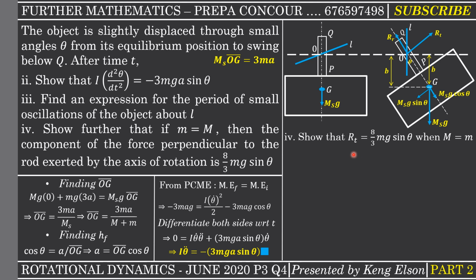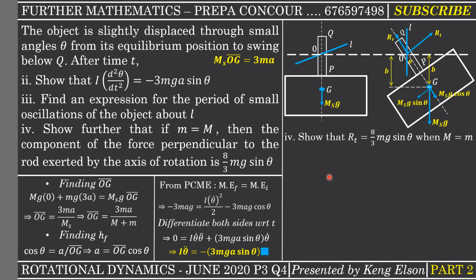Okay, now we are moving on to the last part of the question. Show that the component of the force perpendicular to the rod exerted by the axis of rotation is this. So that perpendicular component of the reaction is just the transverse component, which is R_OT. So we need to show that at the instant when the mass of the rod is equal to the mass of the rectangular lamina, then that perpendicular component of the force is given by this.